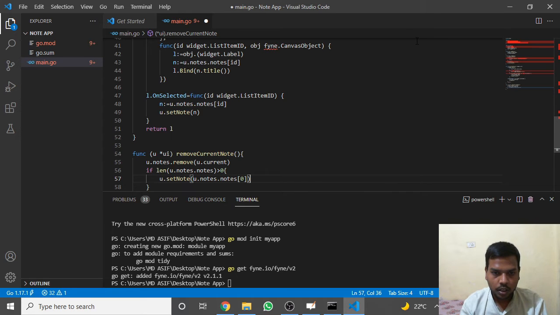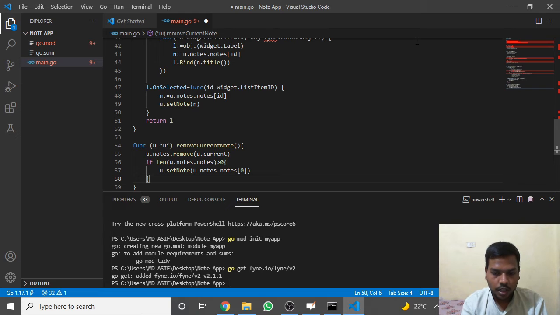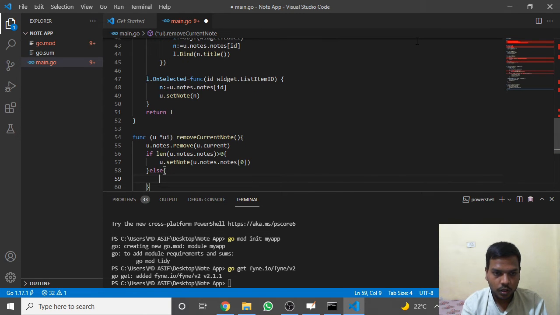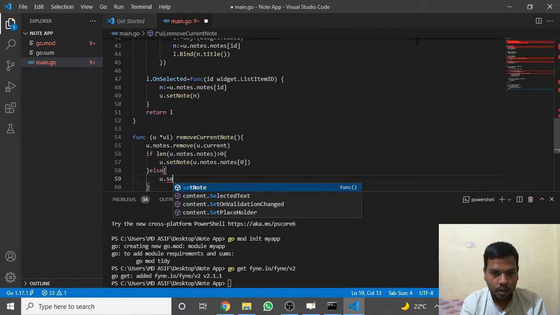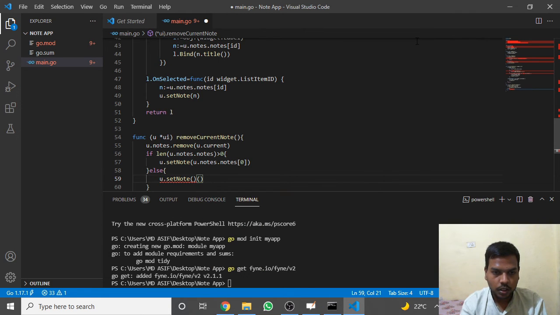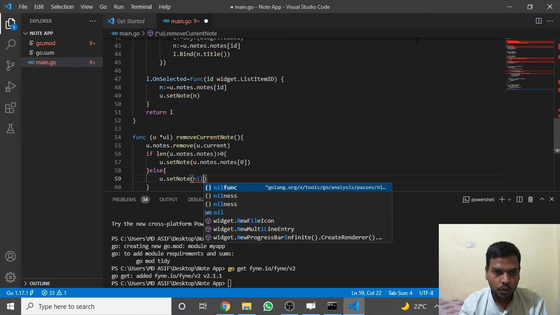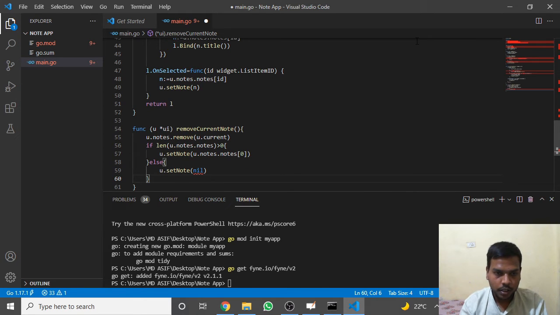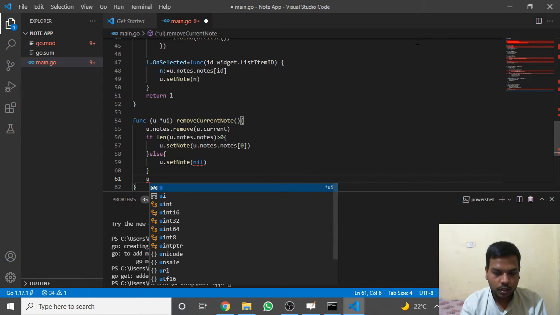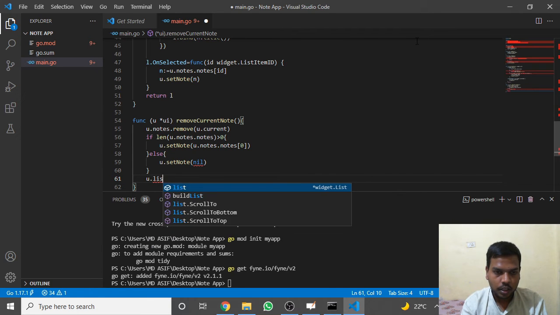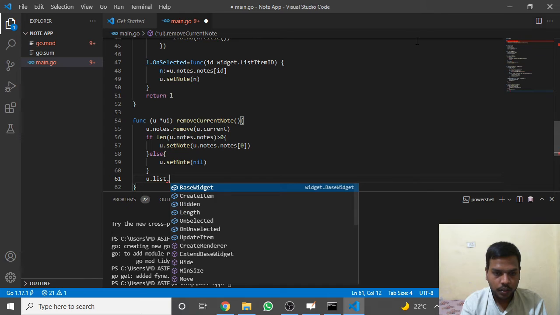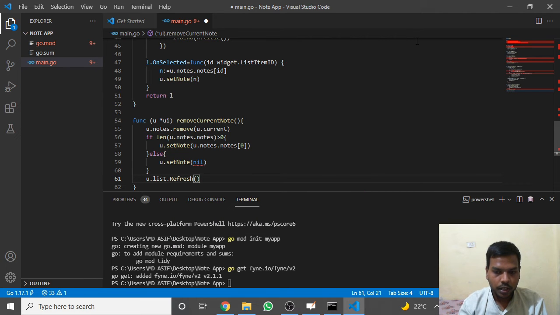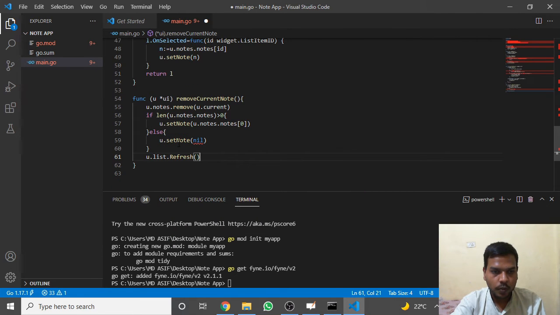This is our latest current node. Else we will do u.set node nil, there is no node, and we will refresh it, refresh the list, that updated list, and this remove node function is over.